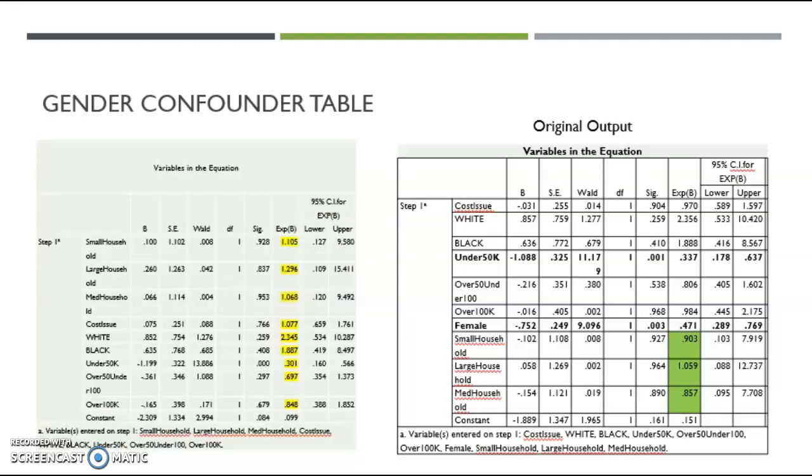Again, I used the same highlighting technique in this slide. You can see that the significant confounding effect when removing gender is in the household size. So small, medium, and large households were significantly affected by the variable of gender.